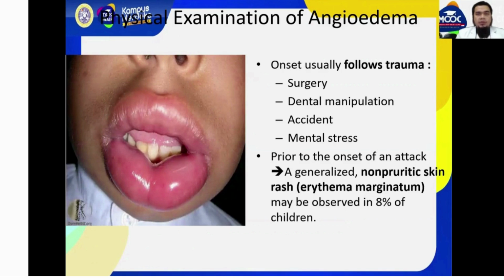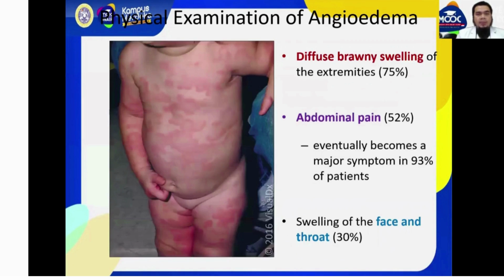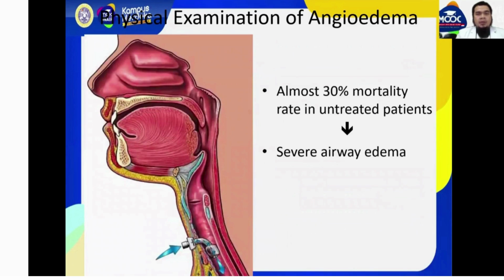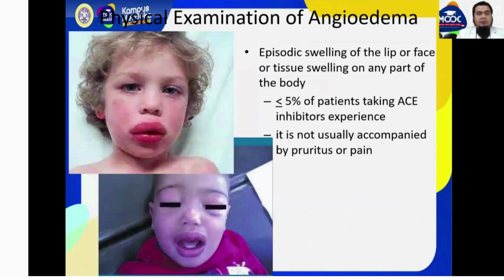In physical examination of angioedema, onset usually follows trauma like surgery, dental manipulation, accident, or mental stress prior to the onset of an attack. A generalized non-pruritic skin rash may be observed in 8% of children. Diffuse brownish swelling of the extremities occurs in 75%, abdominal pain in 50%, and swelling of the face and throat in 30%. There is almost 30% mortality in untreated patients with severe airway edema.